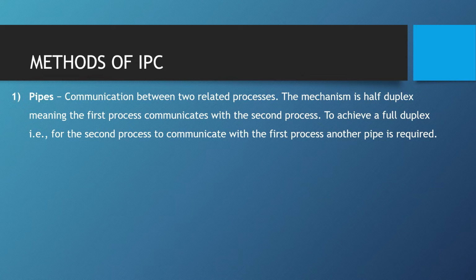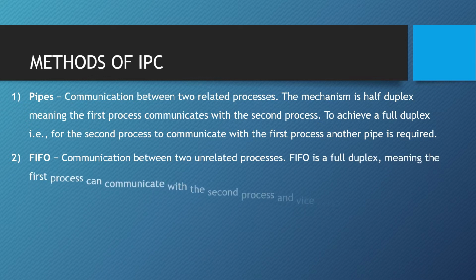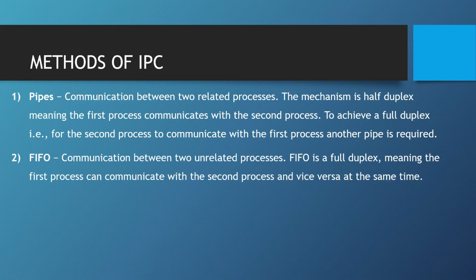required. Number two, FIFO. Communication between two unrelated processes. FIFO is a full duplex, meaning the first process can communicate with the second process and vice versa at the same time.